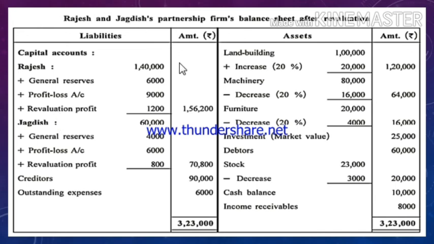Students, it takes nearly 15 to 20 minutes to complete this entire sum. I hope you all have understood this entire sum, because revaluation account topic is very important for the next consecutive chapters, that is chapter 5 and chapter 6, that is admission and retirement or death of partner. If required, thoroughly revise this sum again and again and practice it.